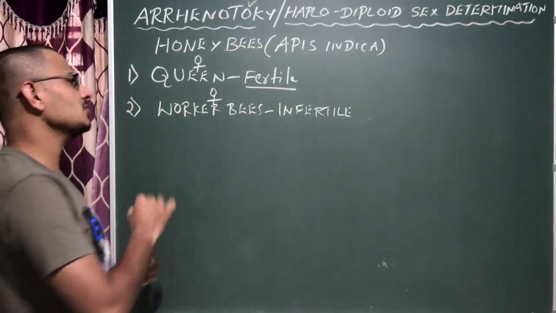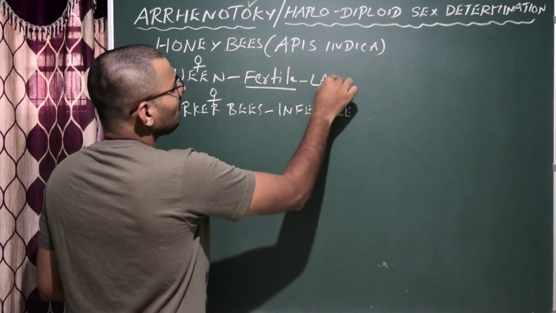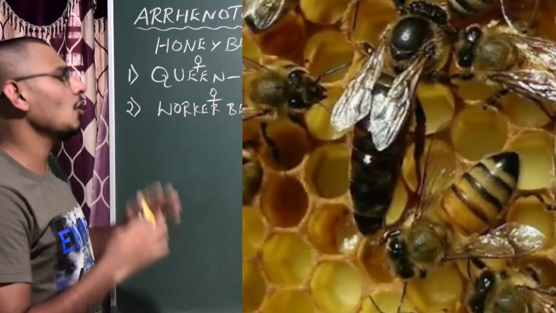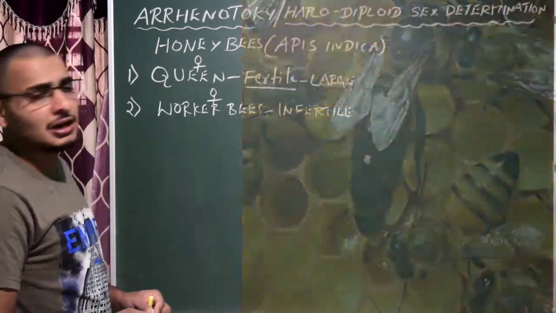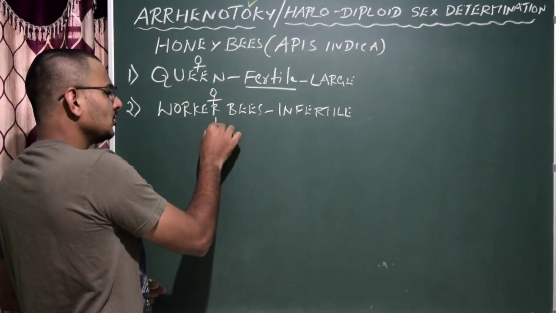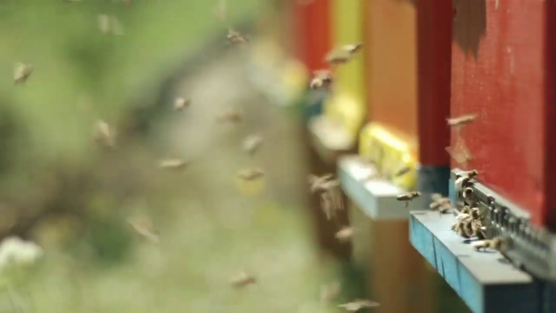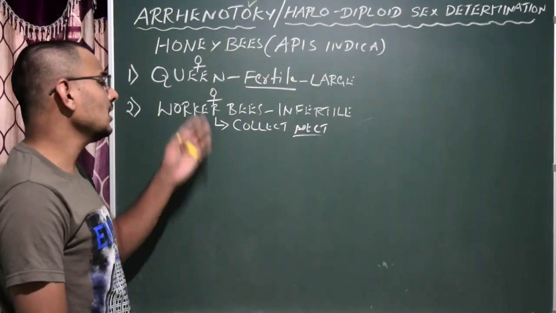The difference is morphological. The worker females are smaller compared to the queen. The queen is large with a brightly colored body. The main function of the worker bee is to collect nectar from the flowers and produce honey.